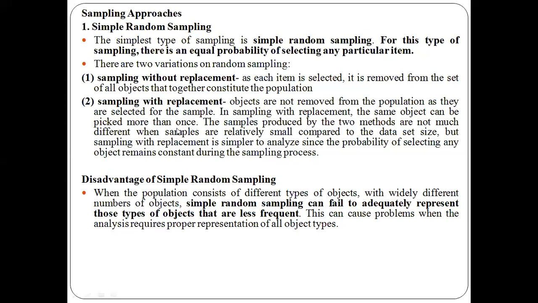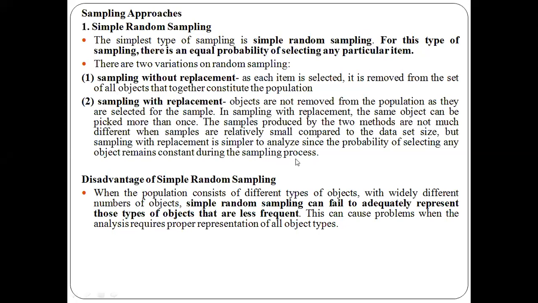It is easier because each object has an equal probability of selection, since the same object can appear multiple times in the sample. Since you have the opportunity to choose the same object more than once, each object has equal probability, so it is somewhat easier to analyze.